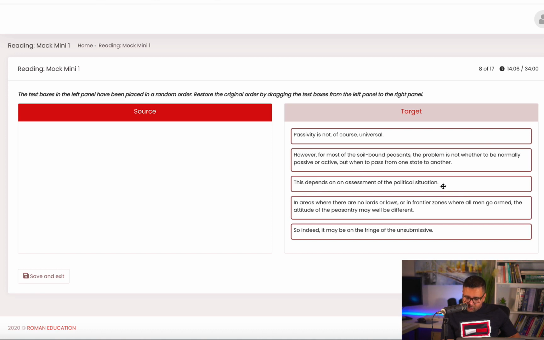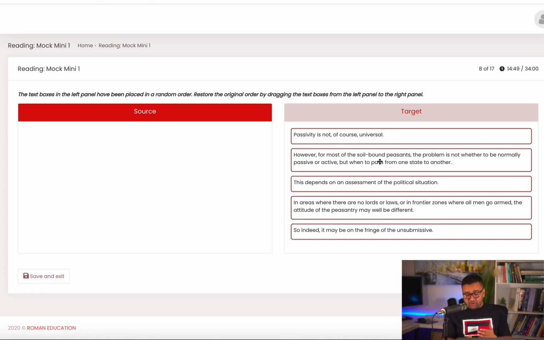When you assess the political situation and you feel it's favorable or not favorable. So the clue here is this says when, and this tells me about the time, right? And then after that, these two are together, and here they say the attitude of the peasantry may well be different. And that attitude sometimes can be unsubmissive. Remember, unsubmissive is a type of attitude, which means you do not usually give in. You do not usually just surrender to things.